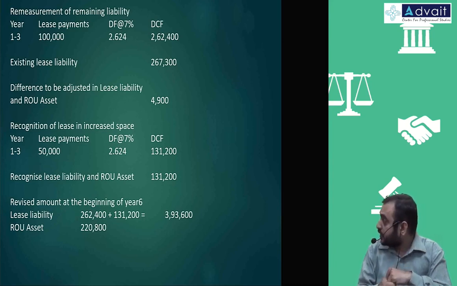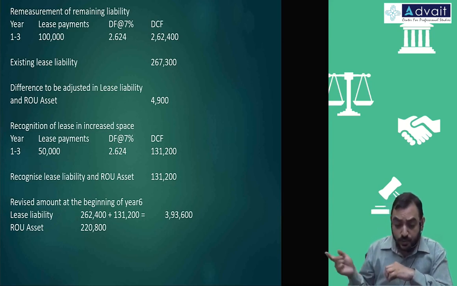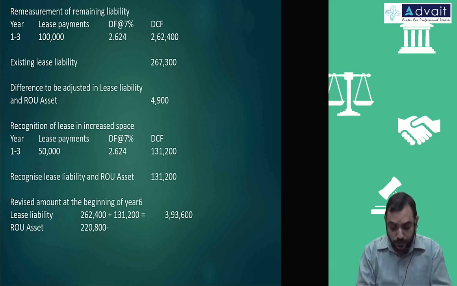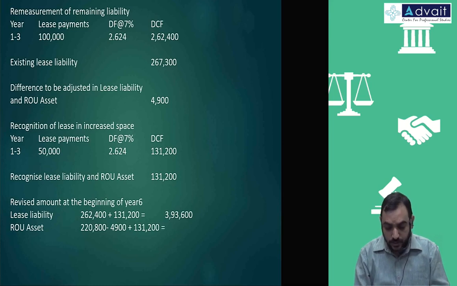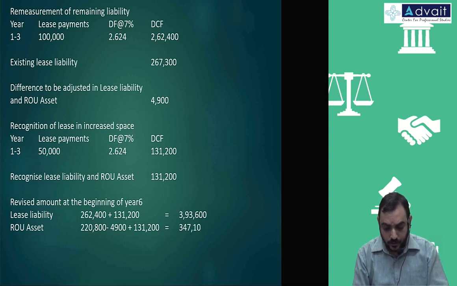From 2,67,300, it has to come down to 2,62,400. So minus 4,900 and plus 1,31,200. That is 3,47,100.